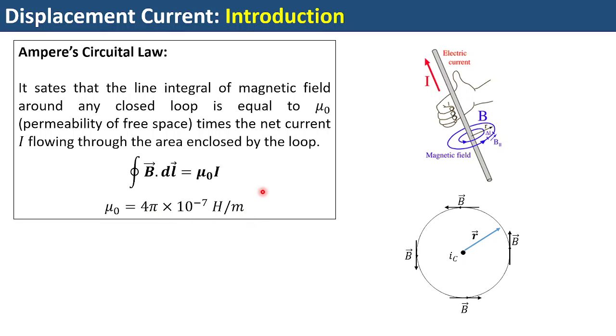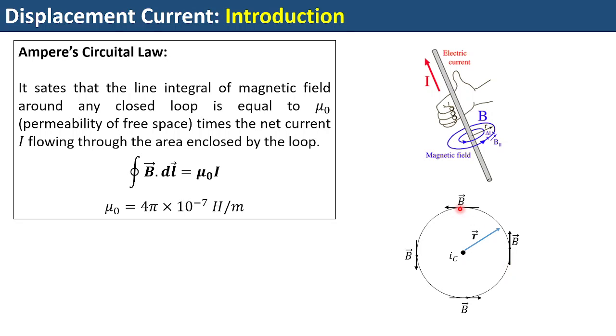Now, at any point on that particular circle, suppose you are considering either the inner circle or the outer circle, because there will be many circles here, the magnetic field is given by the tangent at that point. Suppose here you want to find the magnetic field. Let's consider this is the conduction current IC, which is coming out of the plane of the paper, straight towards you. In that case, at this point the magnetic field will be given by the tangent drawn at this point.